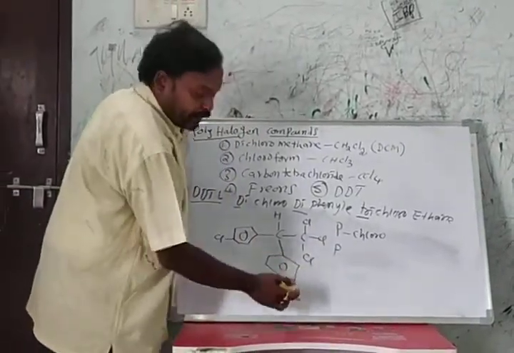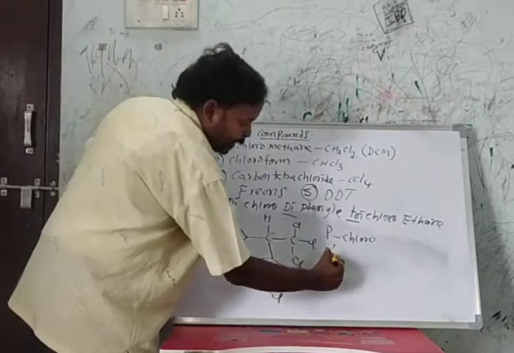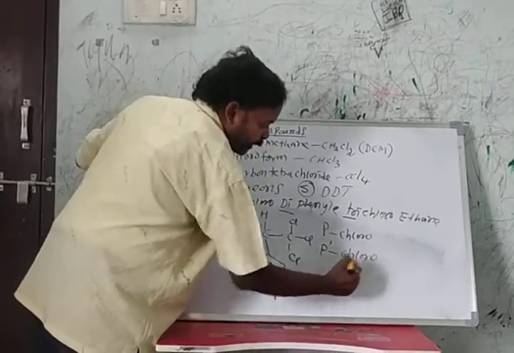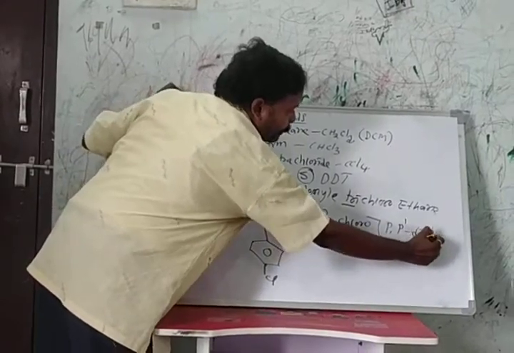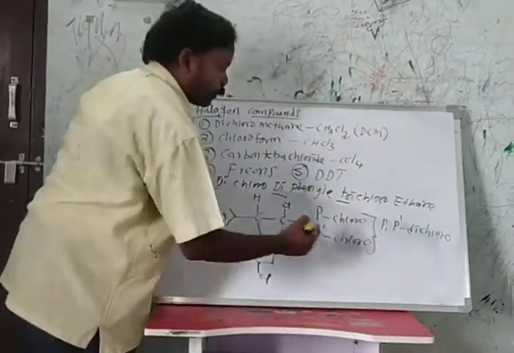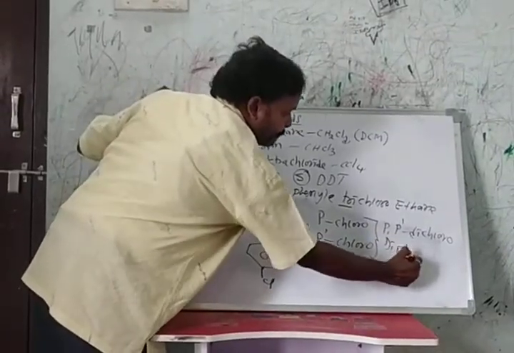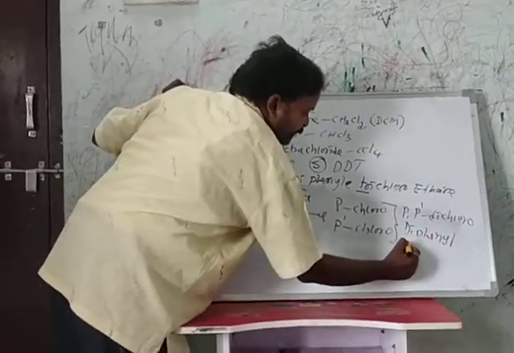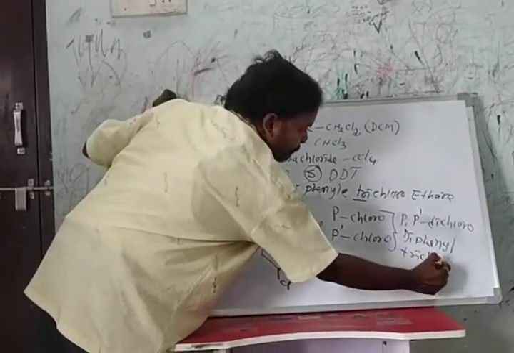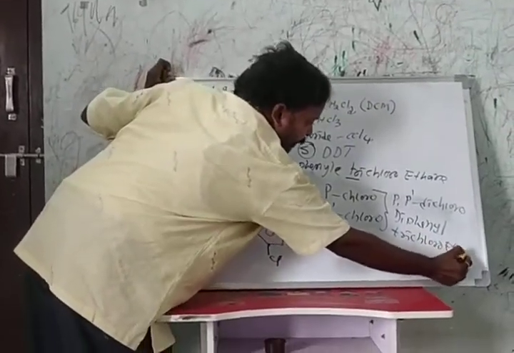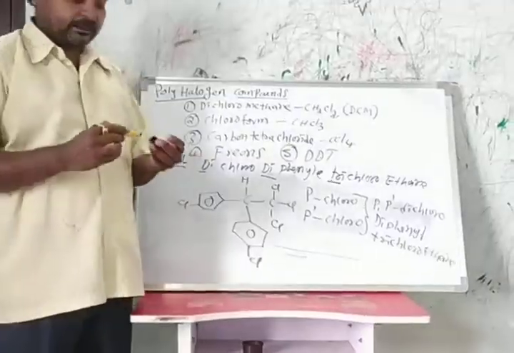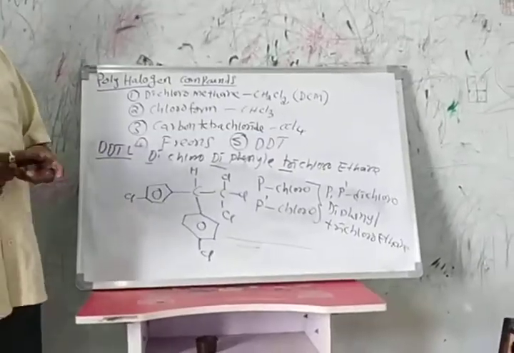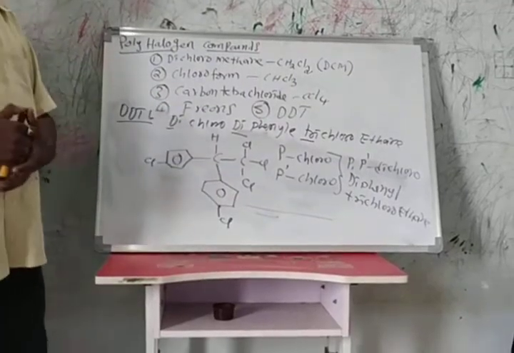We write para, para dichloro, and diphenyl trichloroethane. This is the structure of DDT. This is one important thing. The structure can be a 1 mark or 2 marks question: what is the use of DDT, or what is the full form of DDT, and the structure of DDT.